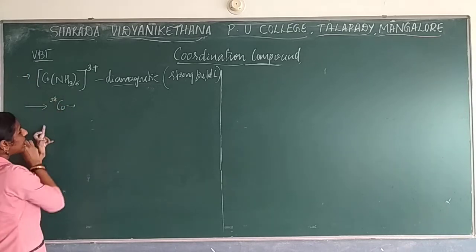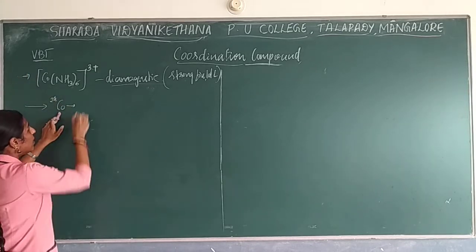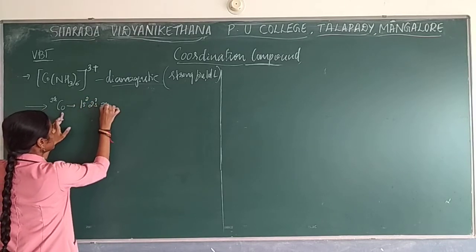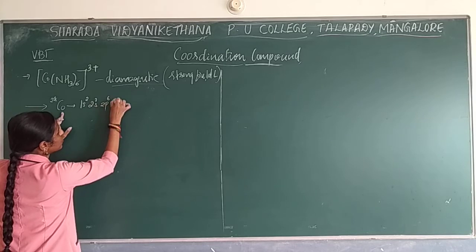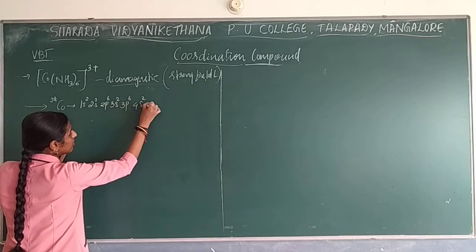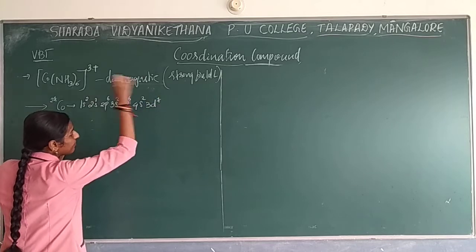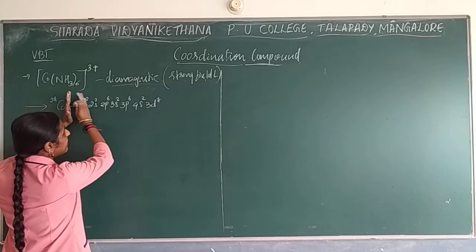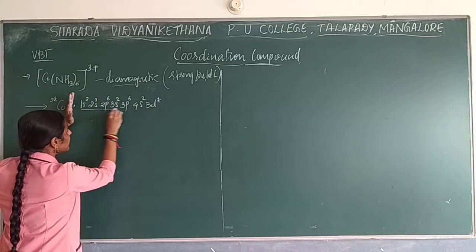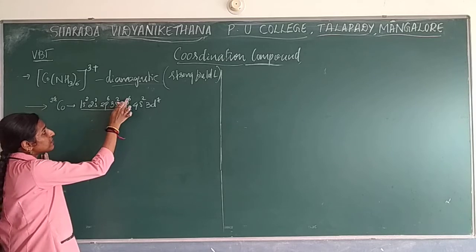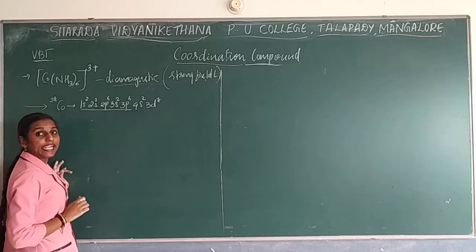According to that, what is the electronic configuration of cobalt? 1s2, 2s2, 2p6, 3s2, 3p6, 4s2, 3d7. This is the electronic configuration. Every time, instead of writing this much, you can consider the noble gas. Which is the noble gas with atomic number 18?